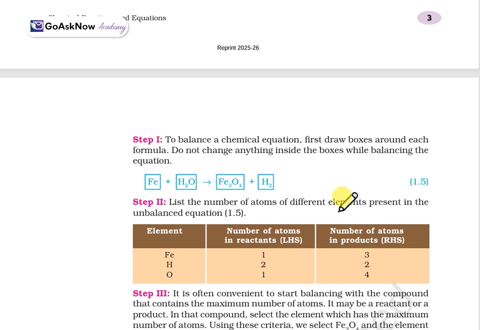Now step 2 is to list the number of atoms of the elements in the unbalanced equation. You can see Fe is 1 here, but here it is 3. H is 2 and 2, that's fine. O is 1 here and 4 here. So we have simply written down all the elements.